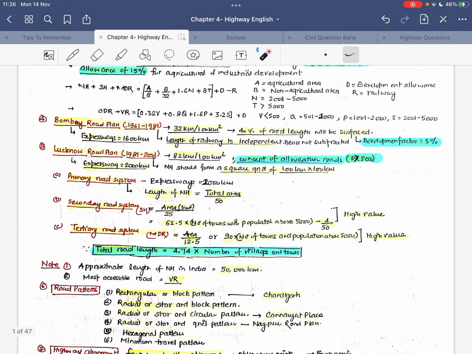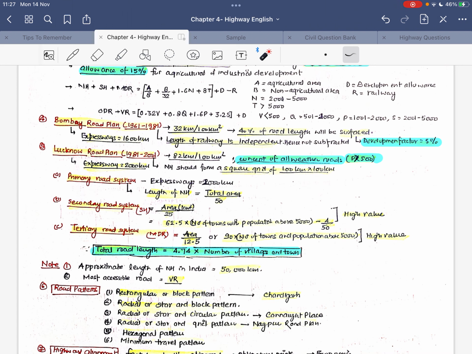Under the Lucknow road plan, the roads were classified into three systems: the primary road system, secondary road system, and tertiary road system. The primary road system was composed of expressways and national highways, whereas the secondary road system was state highways, and the tertiary road system was major district roads. From the total road length, we subtract the summation of all these lengths to know the length of the district roads and village roads.